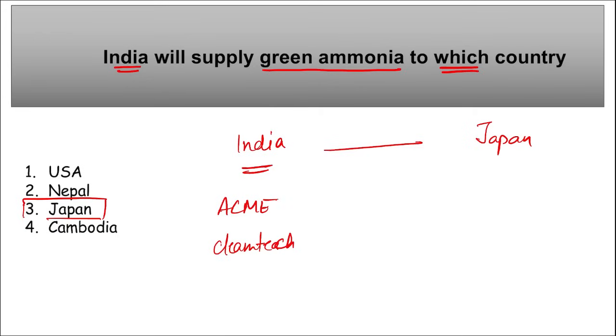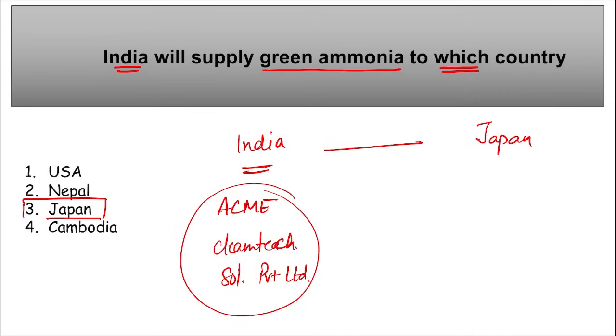This is the company from India, and they will be supplying this green ammonia to Japan's IHI Corporation.